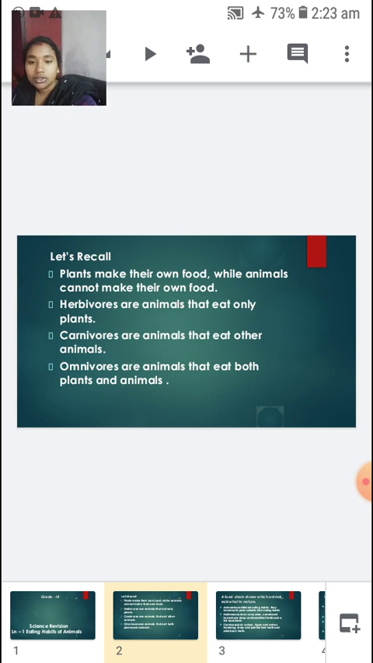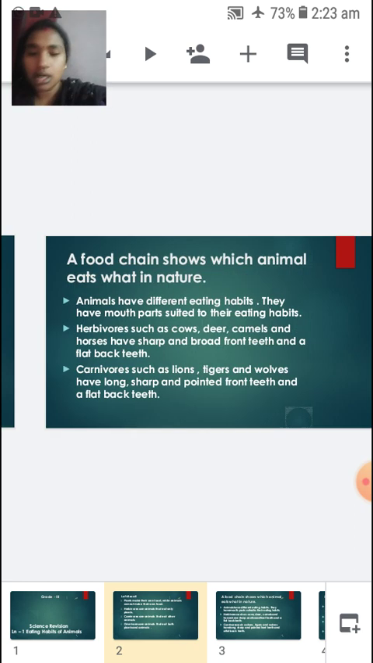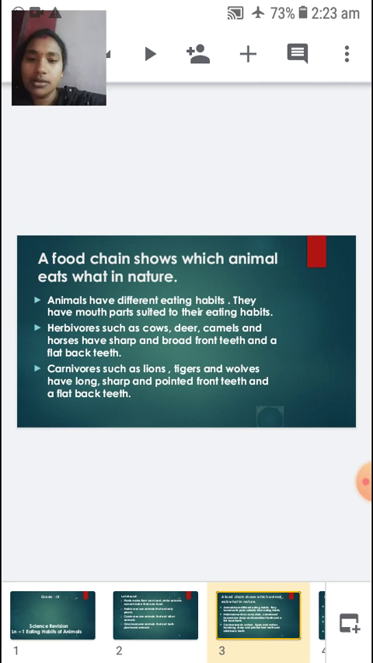Do you know the three classifications of animals based on their eating habits? They are herbivores, carnivores, and omnivores. Now, let us see what a food chain is. A food chain shows which animal eats what in nature.